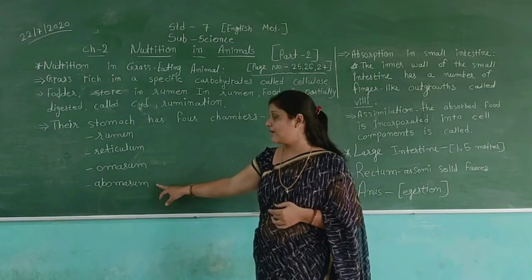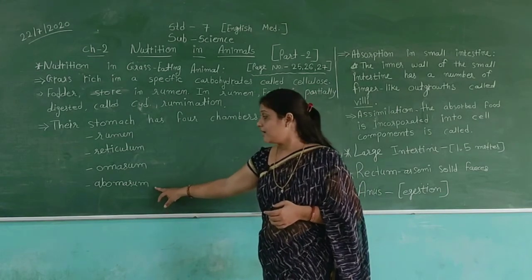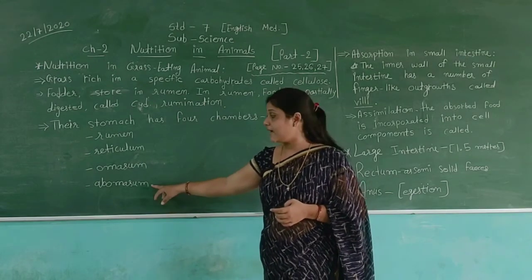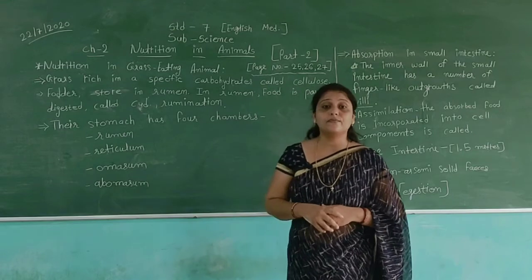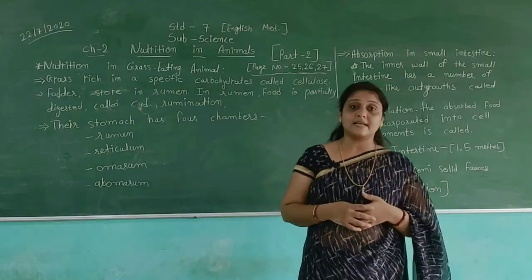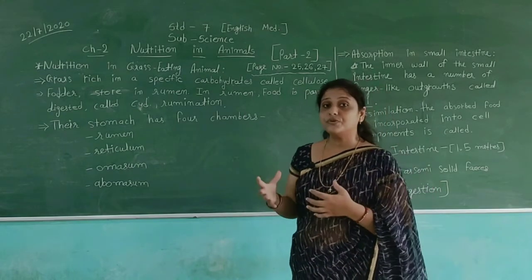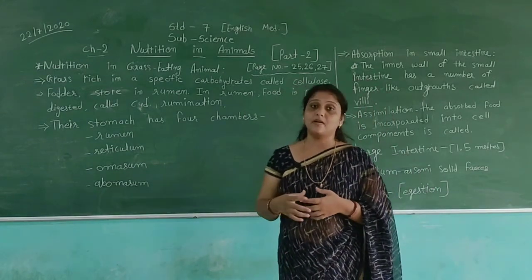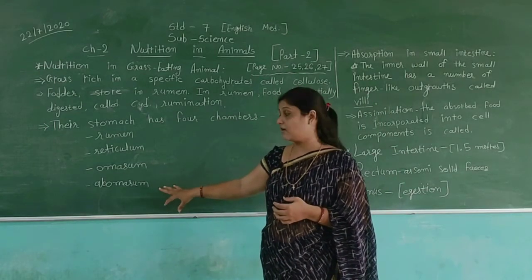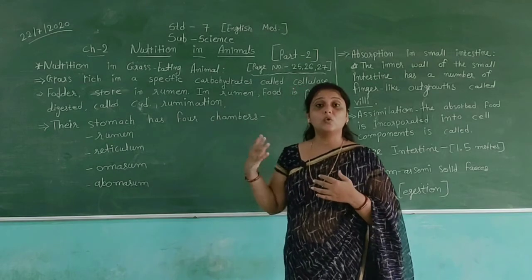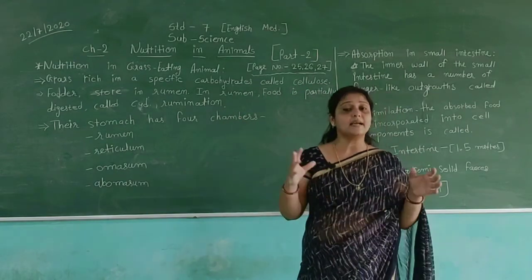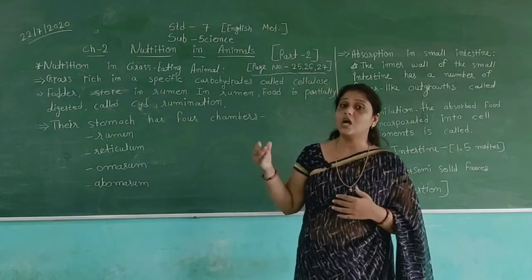Then the food goes into the abomasum. In this chamber they get the digested food, and after that the digested food goes into the small intestine, where the animals get the nutrients of the food. So in animals the digestive system is different from human beings.